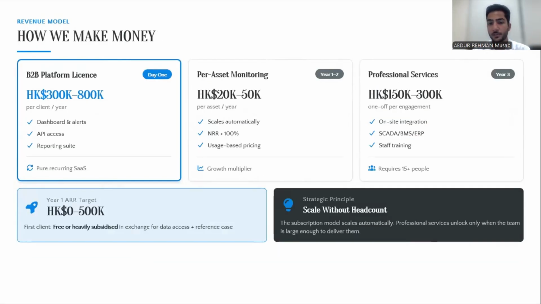How are we planning to make money? Our business model is quite simple. First of all, we give them an annual platform license, which basically gives them access to our dashboard and access to our model. This is our initial phase. In the upcoming years, we will introduce per-asset monitoring as well, which will increase as our client has more equipment. And then we are planning to introduce professional services when we have more staff, and that will be in the later phases of the startup.